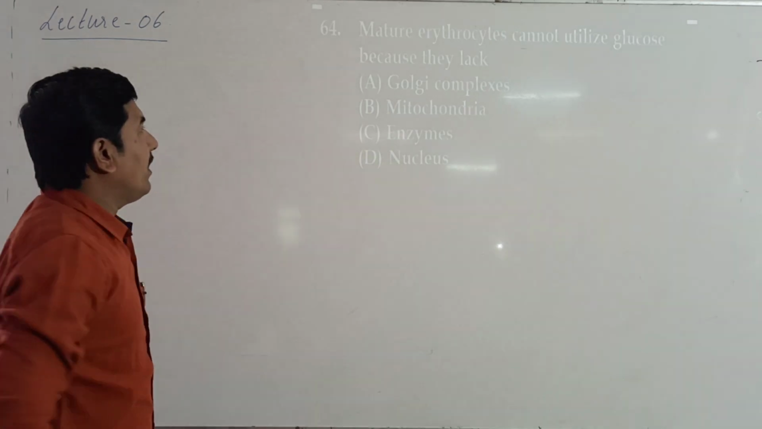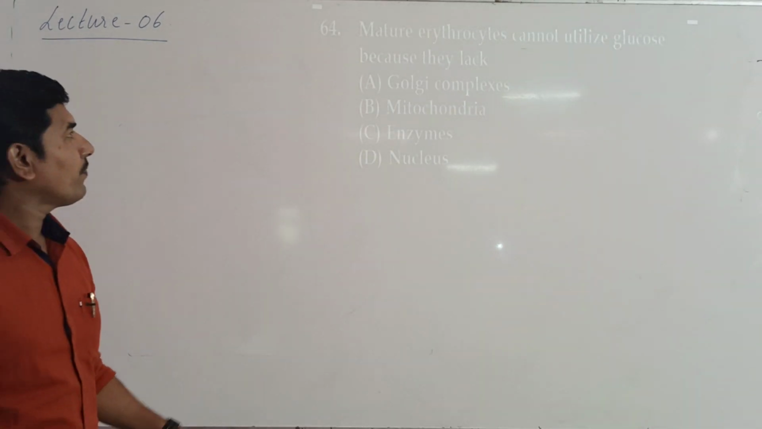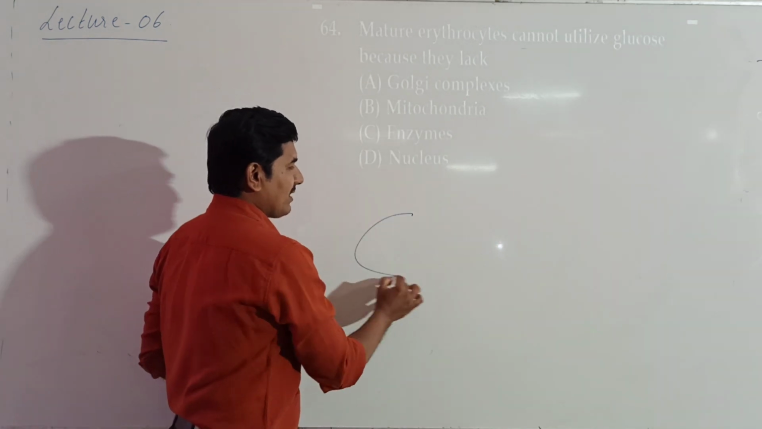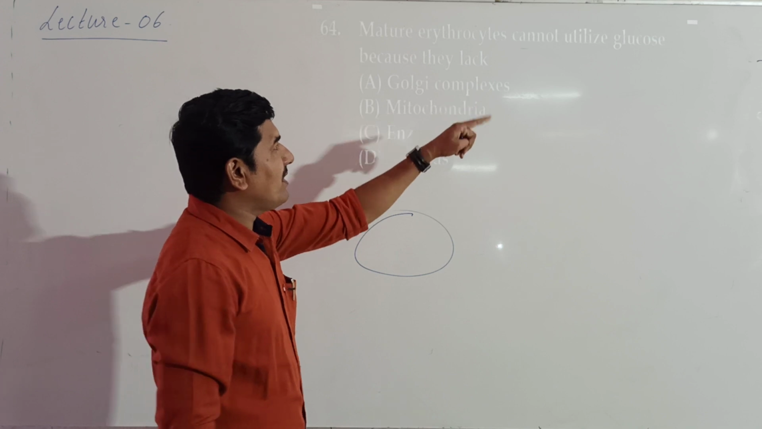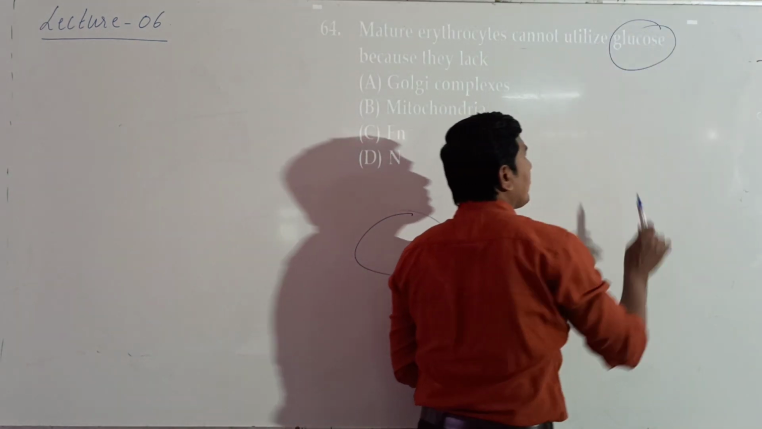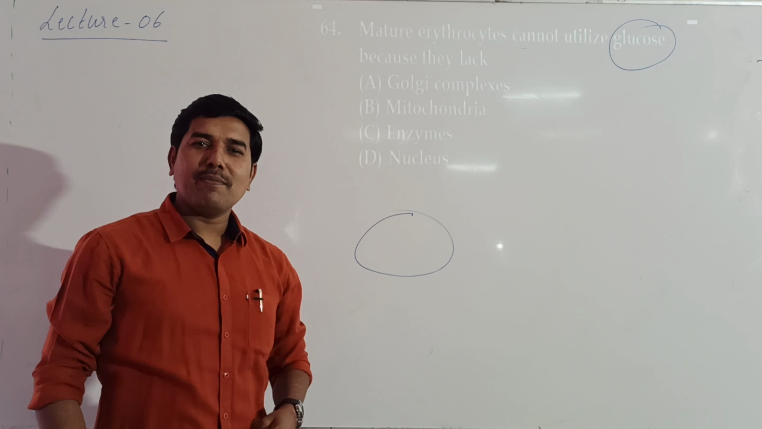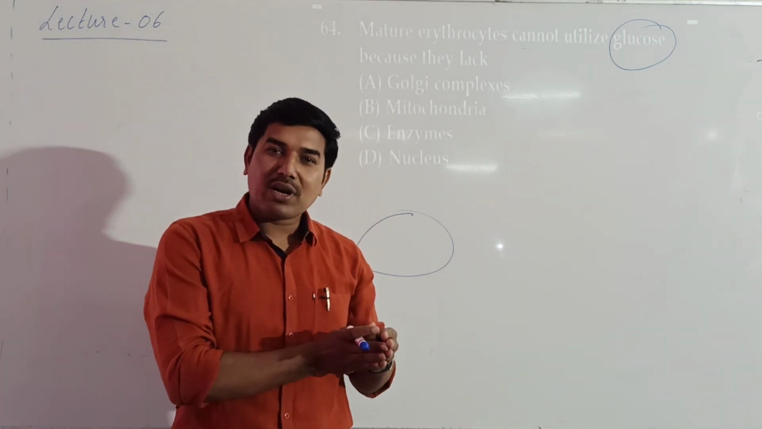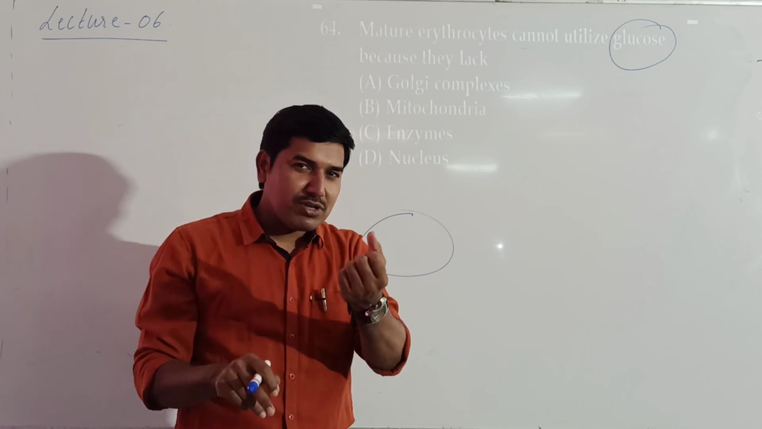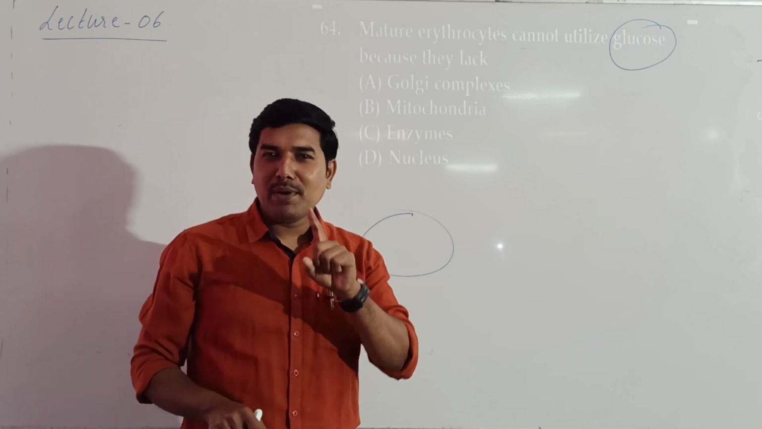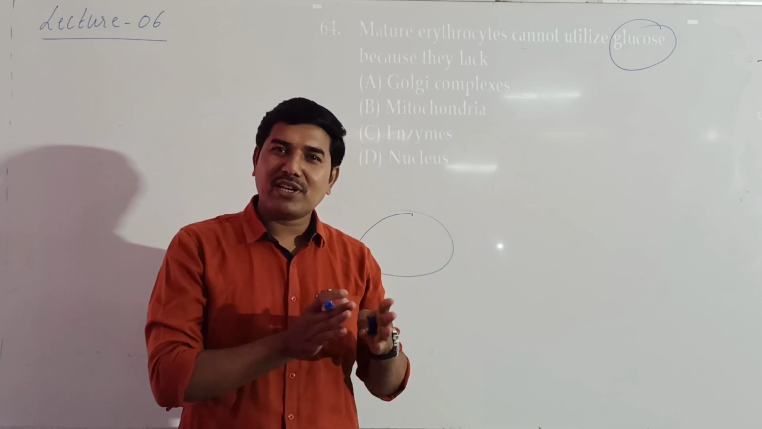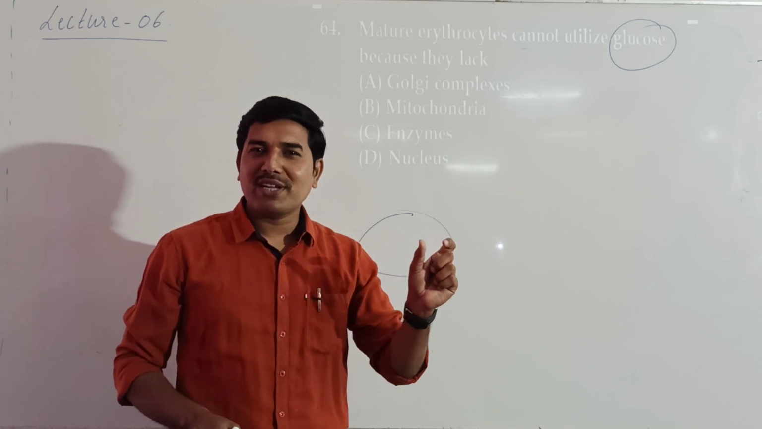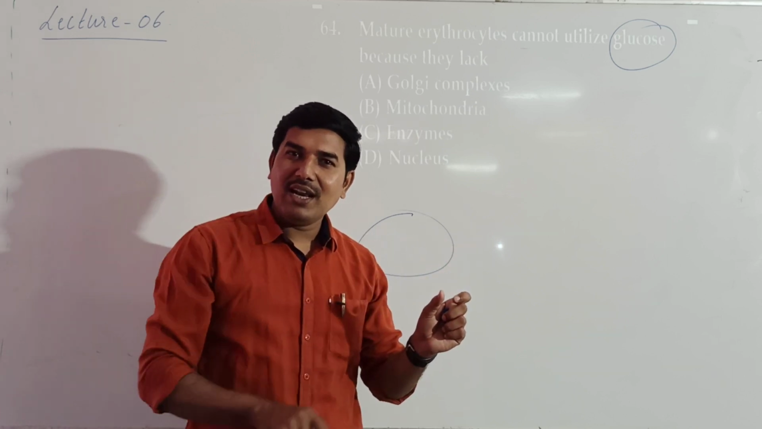Okay, the next one. Matured erythrocytes cannot utilize glucose because they lack. Erythrocytes are nothing but RBCs. RBCs cannot utilize glucose during the process of respiration because the last cell organelle that utilizes oxygen directly is mitochondria. Remember the cellular respiration. Respiration in plants you have already studied. In the electron transport system, the terminal acceptor of electrons is oxygen in the mitochondrial membrane.